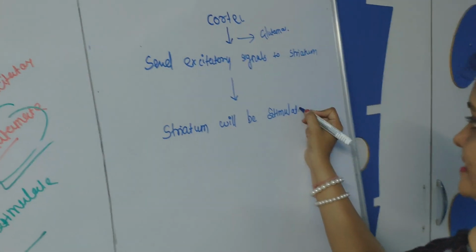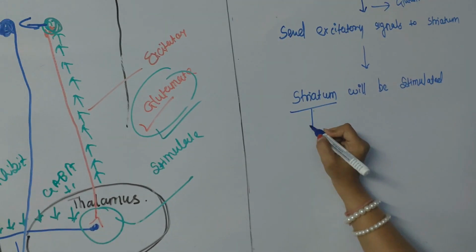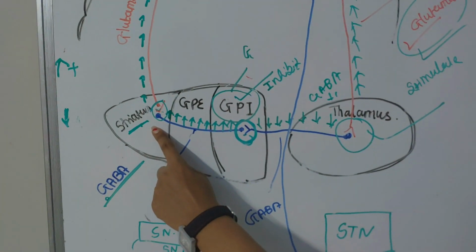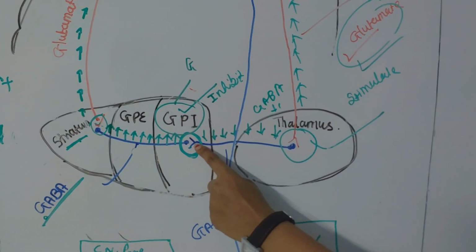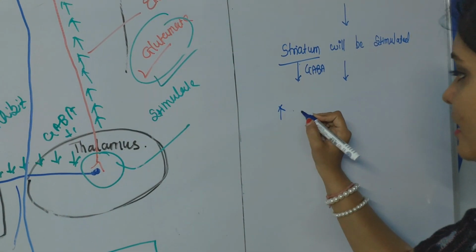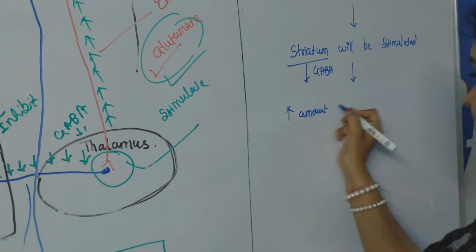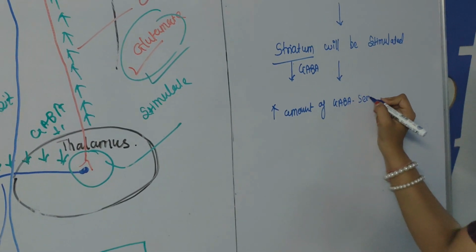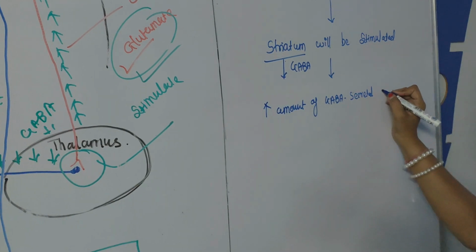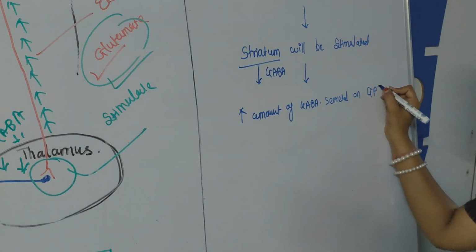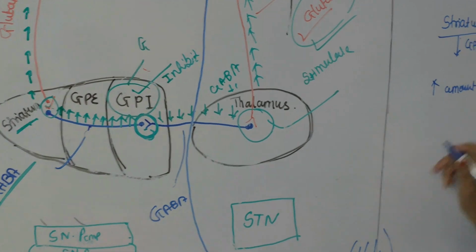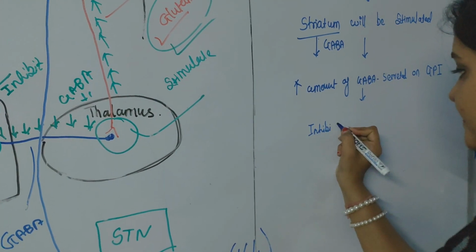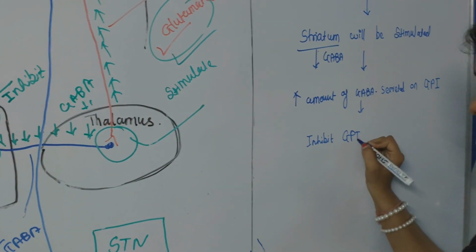Now the striatum consists of GABA. Fine. So what will happen? This is stimulated, so more GABA will be secreted on the globus pallidus internal, and it will inhibit the globus pallidus internal.